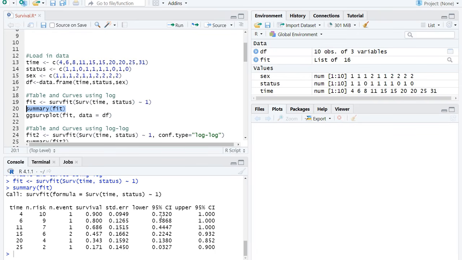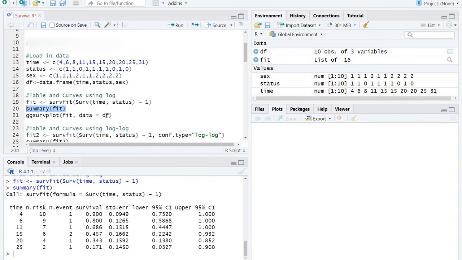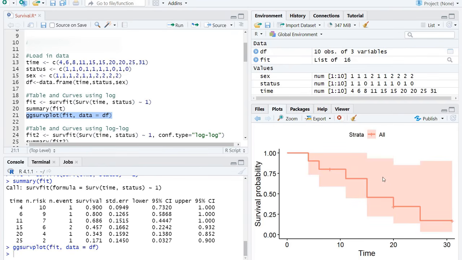This looks very similar to what we got manually. You can see the lower 95% confidence interval and the upper confidence interval are all there as well, and that's exactly what we got when we did it manually. And if you want to sketch it, we can do this survival plot, ggsurvplot. And there we go. There's our survival curve for all of the wombats put together, and our confidence interval, which looks very similar to the one I created. It has that weird scenario. You can see that it actually increases by the last little bit, which is because of the number of observations. Because that's so low, you might get strange things like that.